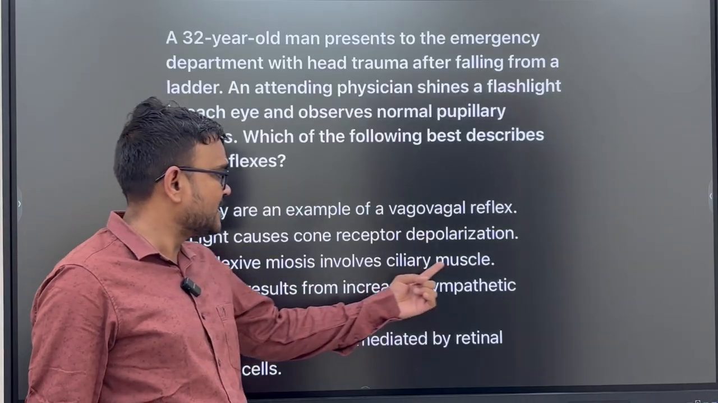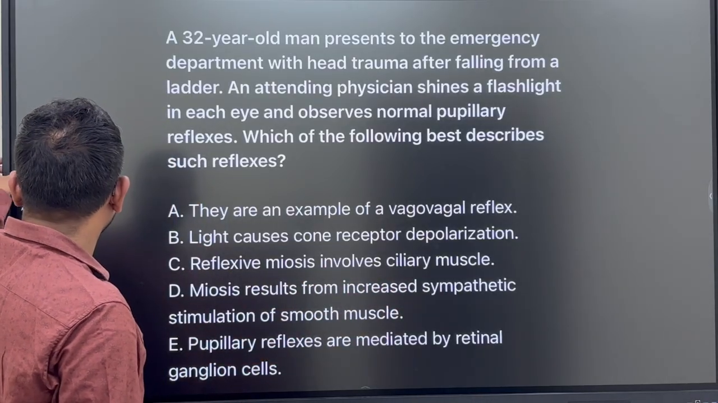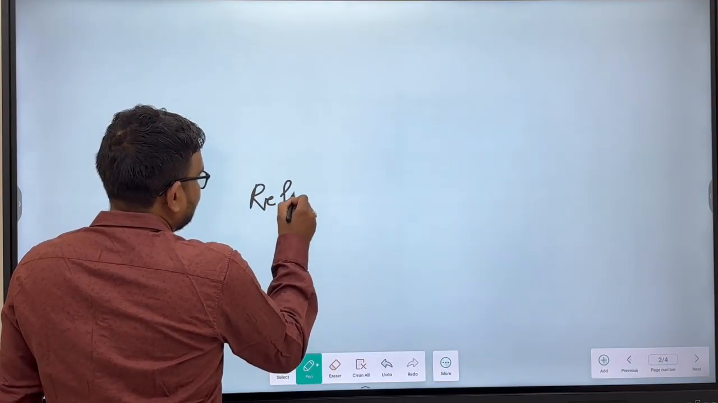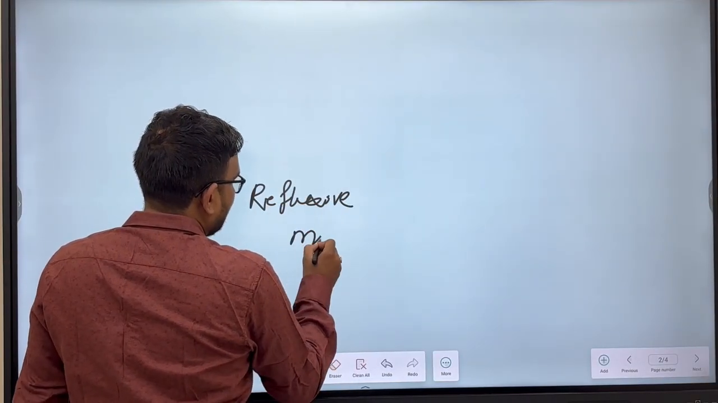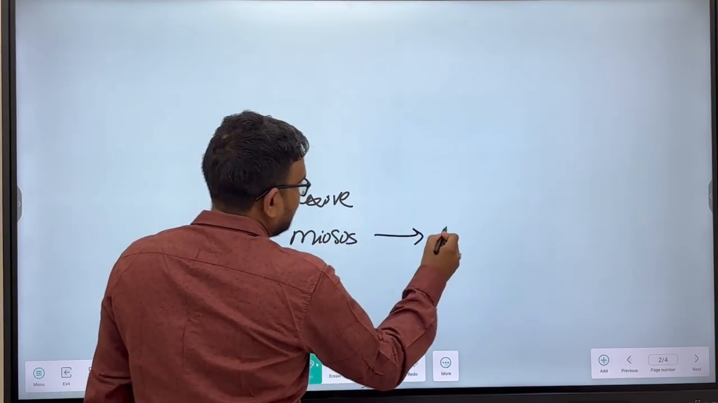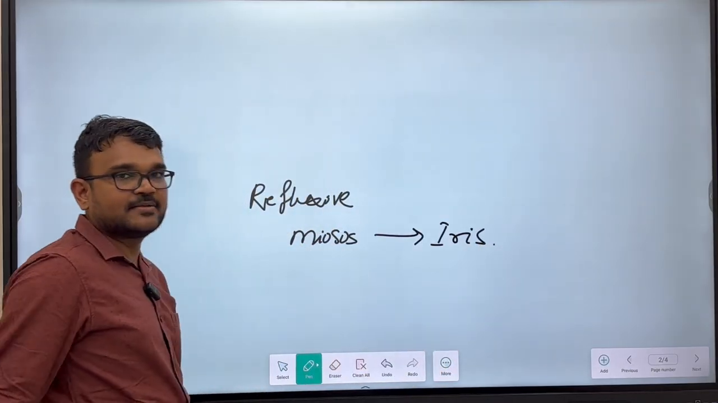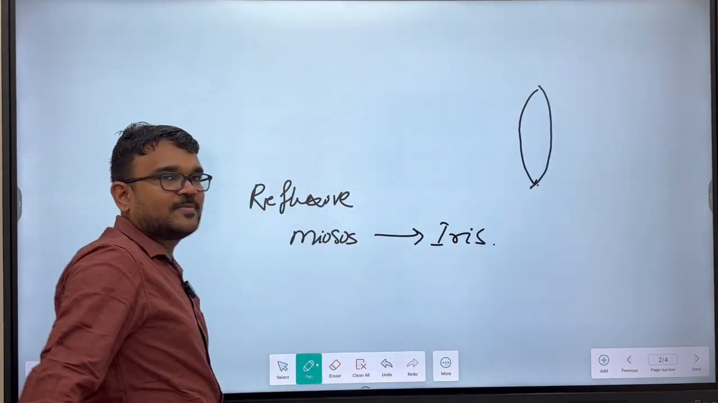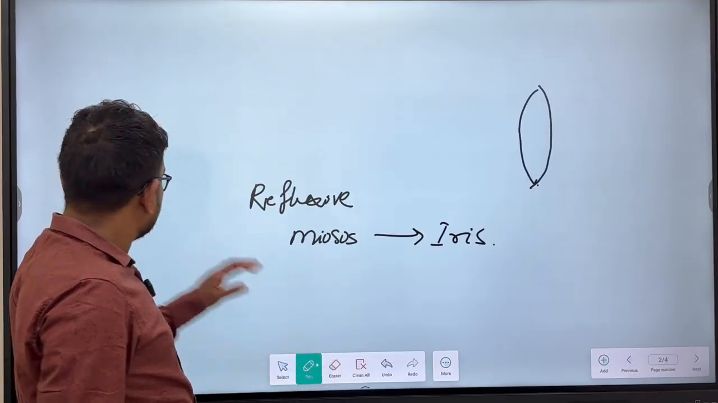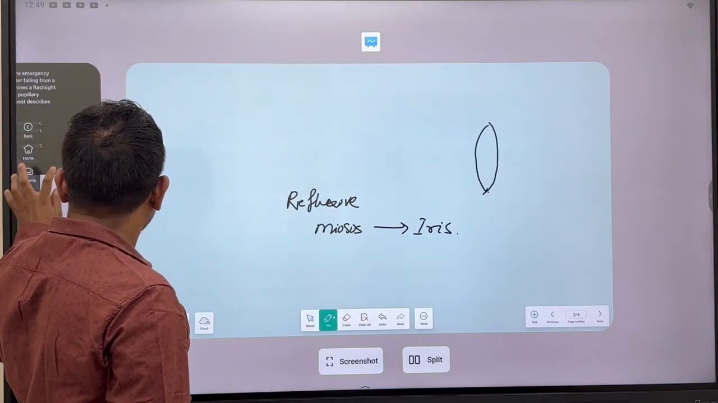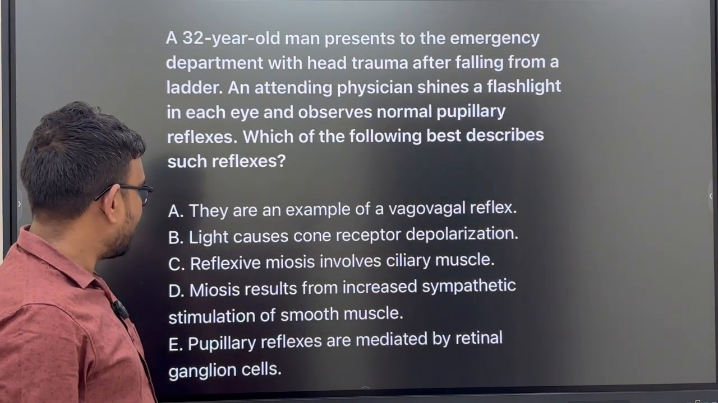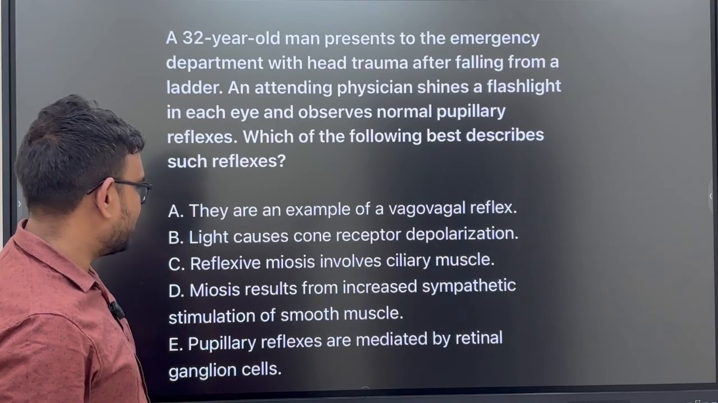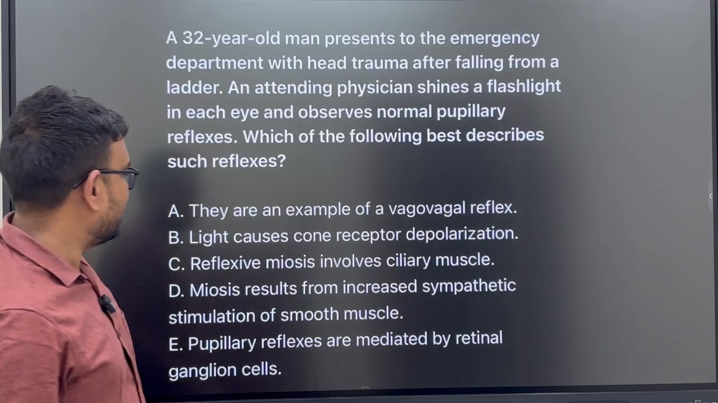Reflexive miosis involves ciliary muscle? Reflexive miosis involves the iris, not ciliary muscle. Ciliary muscle contraction causes lens curvature changes. So option C is also not correct. Option D, miosis results from increased sympathetic stimulation of smooth muscle? Miosis results from increased parasympathetic stimulation of smooth muscle.